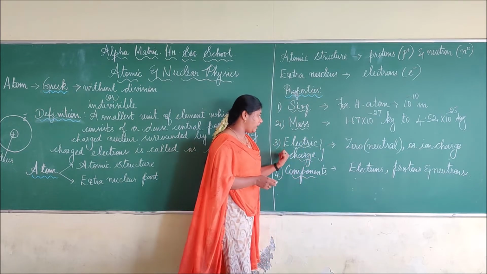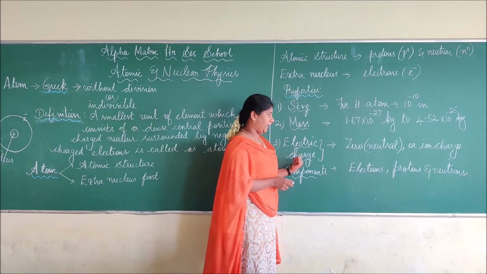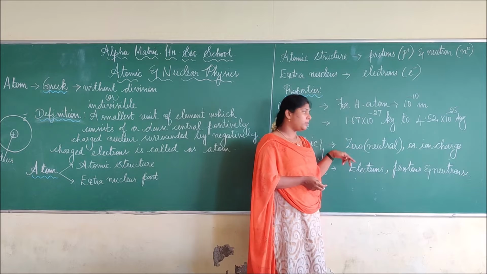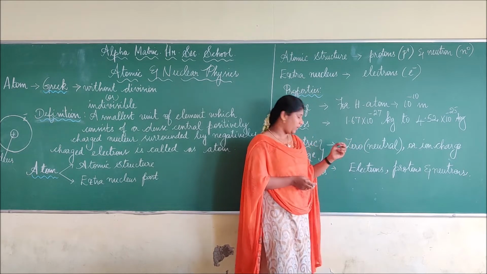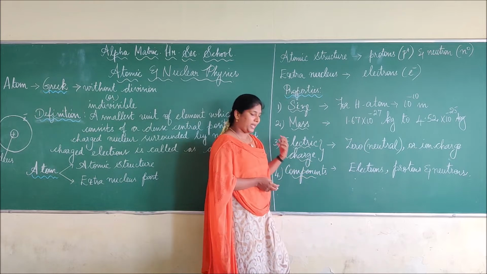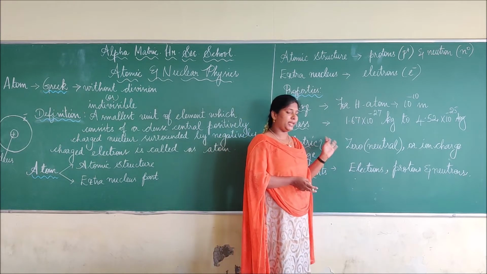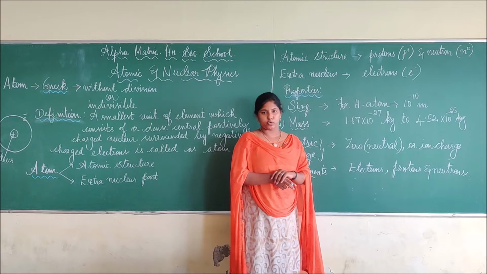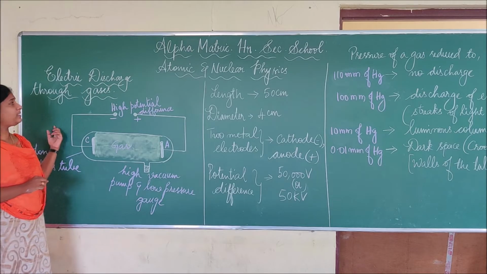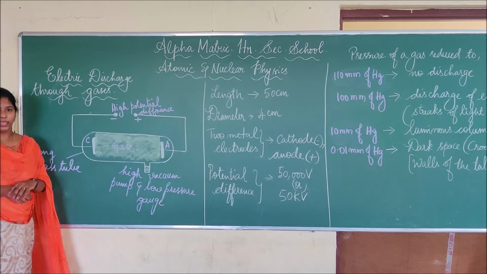Next is the electric charge of an atom. It is basically neutral, that is 0, and depends on the ionic charge. Next are the components of an atom. The main components, as we know already, are electrons, protons and neutrons. Next the topic is electric discharge through gases.